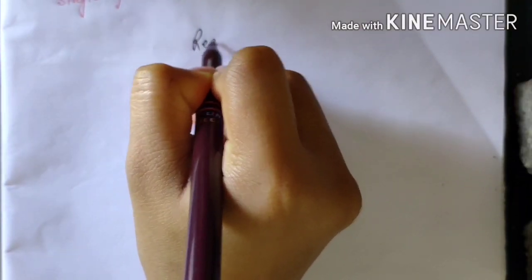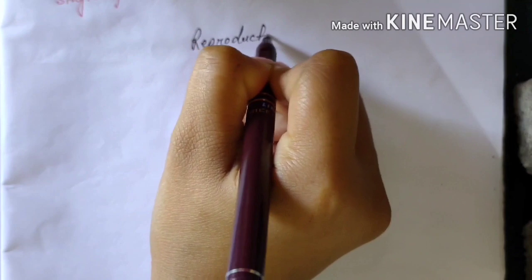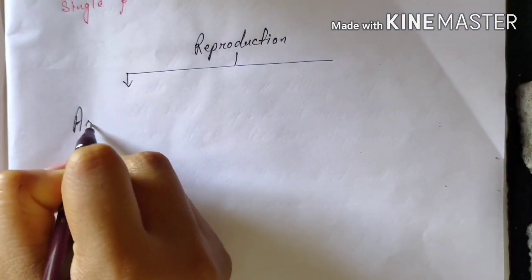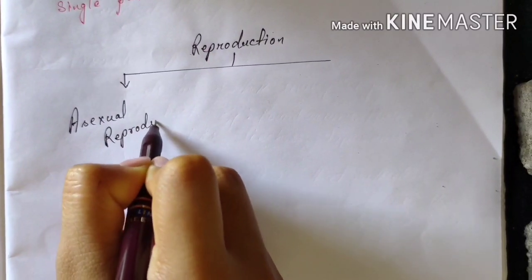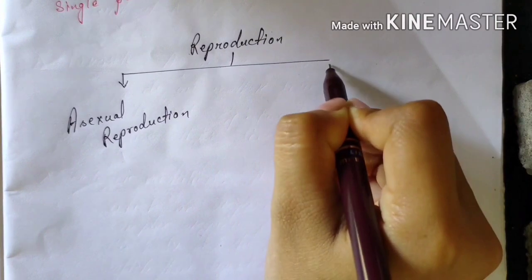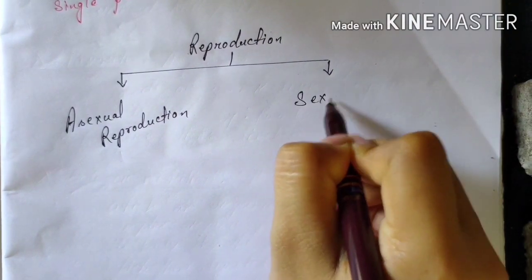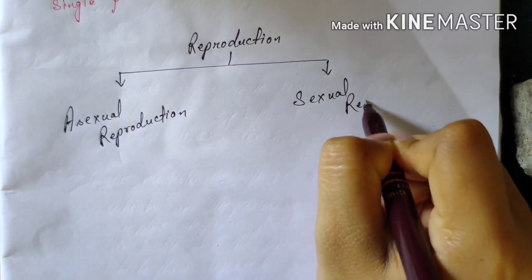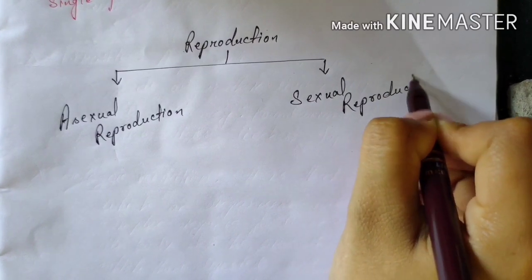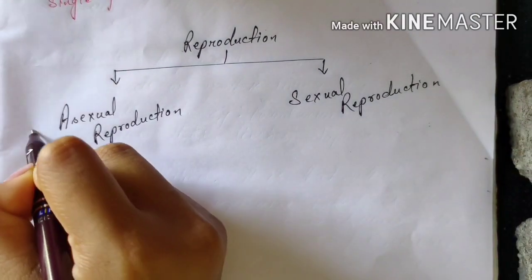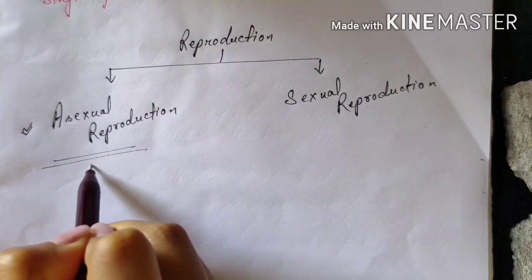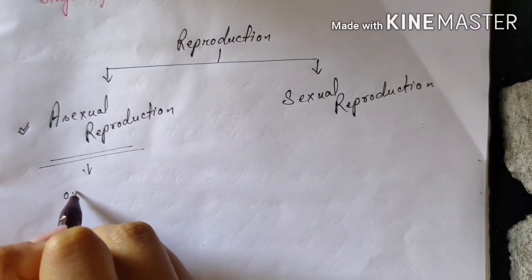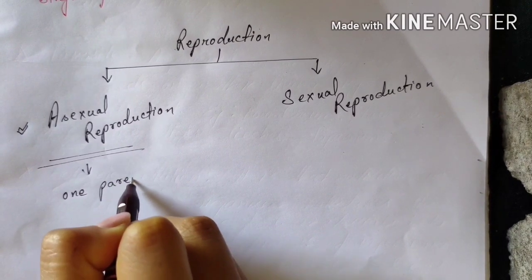In reproduction, there are mainly two methods. One is asexual reproduction and the other one is sexual reproduction. At first we will be discussing asexual reproduction. In asexual reproduction only one parent is involved.